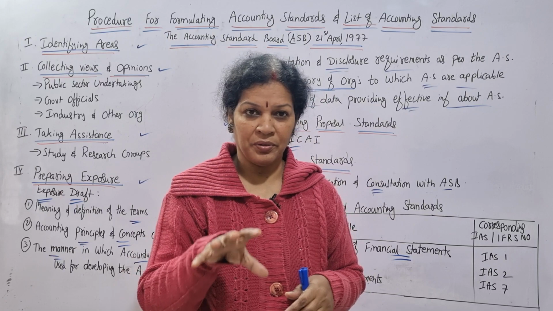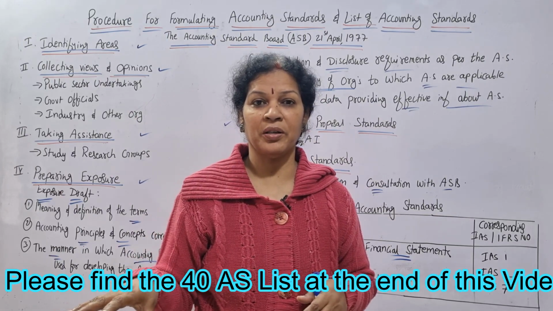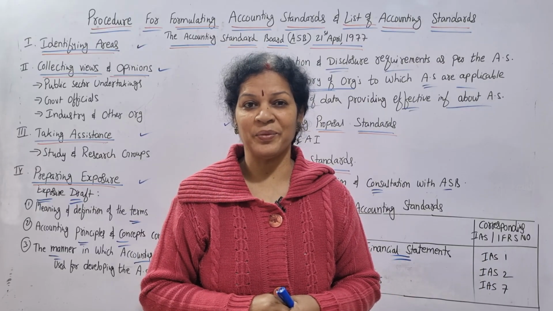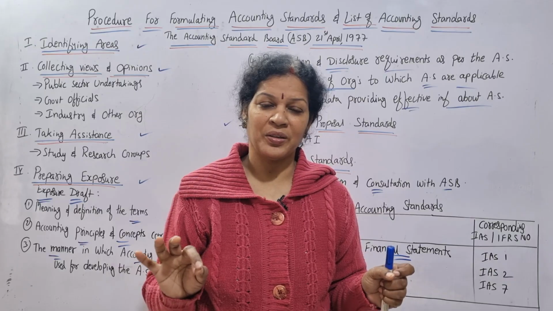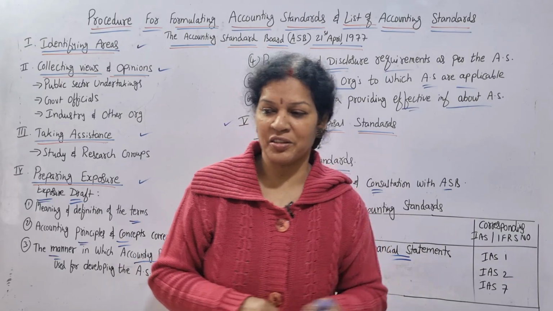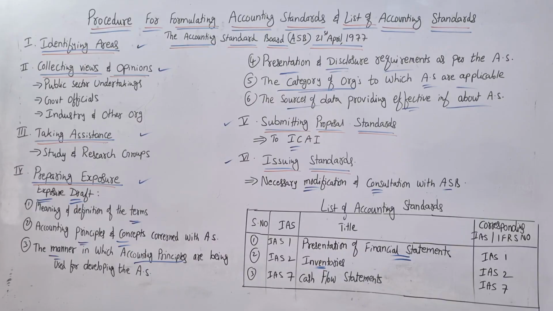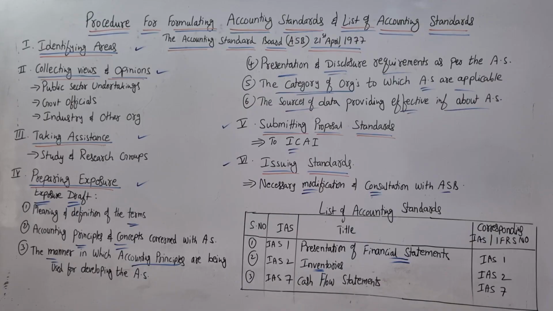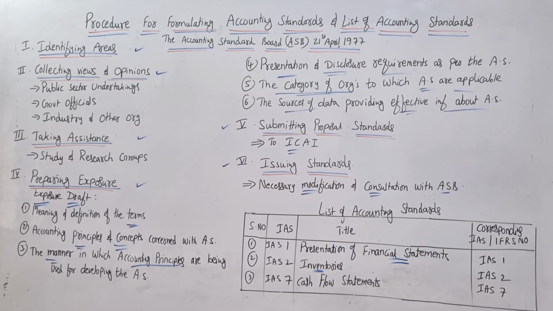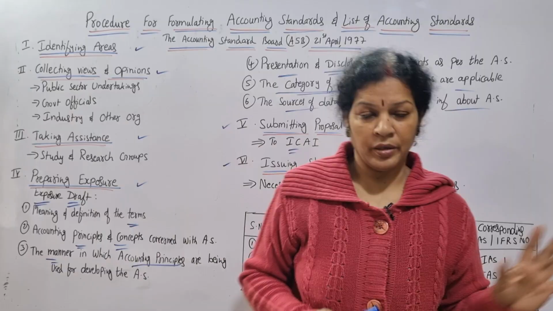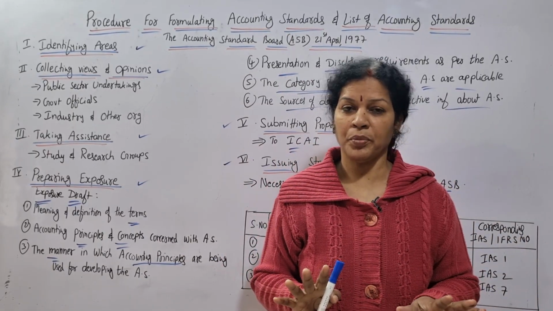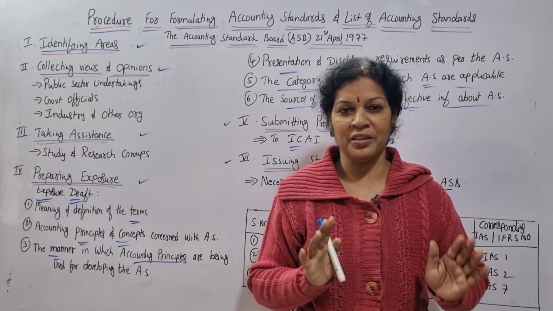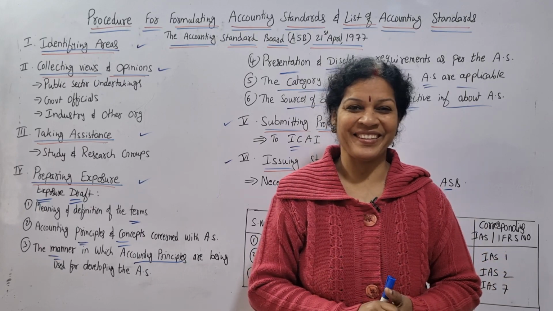Now, after this class, you'll find the list of the rest of the accounting standards also. 3 are already over, and the rest of the 37 list is attached for you. You can just go ahead, first take the screenshot. The rest of the 37 is given on the screen. Pause the video and note down. As I told you, in the same way, try to learn it by heart or try to remember it.